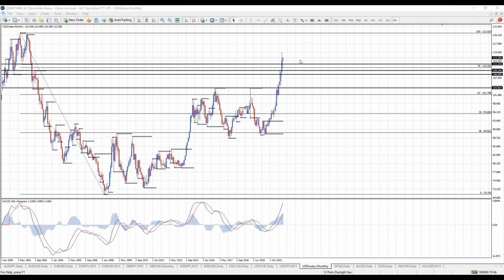Alright traders, first up, just want to look at the dollar index. I'm on the monthly chart, squashed it in, so we're having this meteoric rise. We've been moving above monthly resistance at 111.31, and we've got this major high up here at 120.102 in its sights. So a continued uptrend on the monthly chart here.